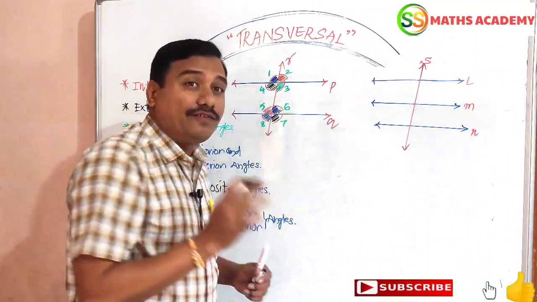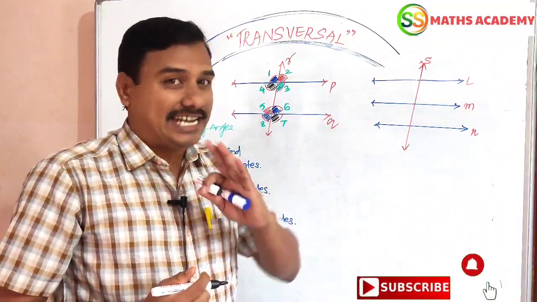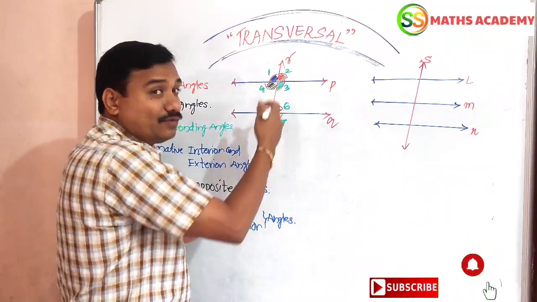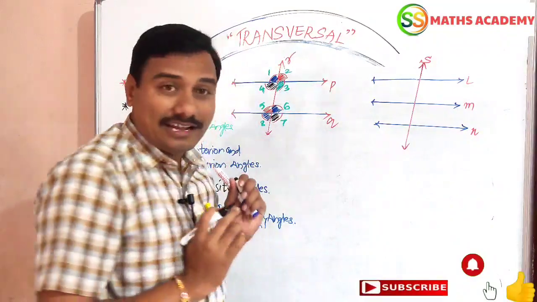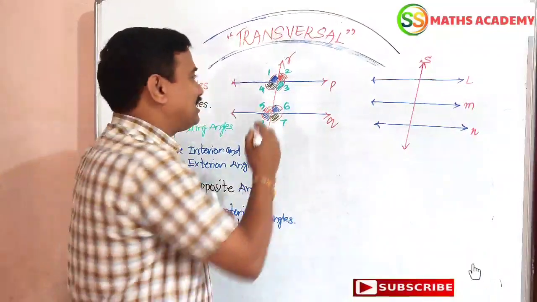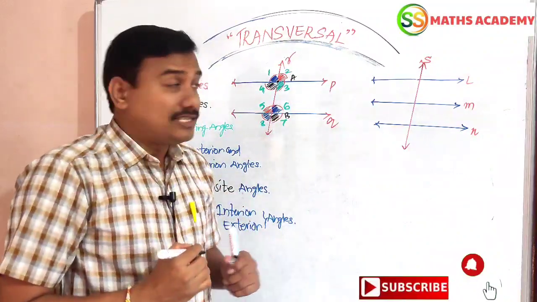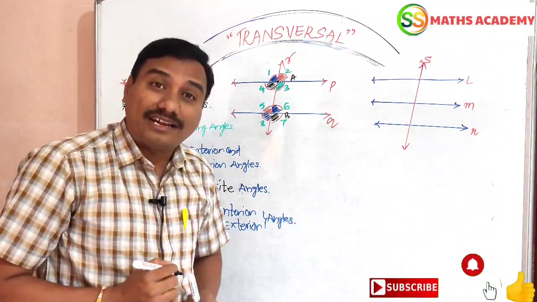These two lines are parallel lines, they do not intersect anywhere, and one line R cuts these two parallel lines at two distinct places, A and B. Yes, this line is called the transversal line of these two parallel lines.